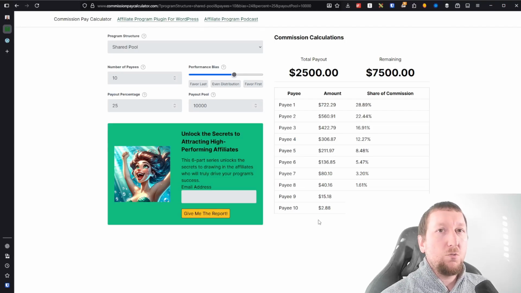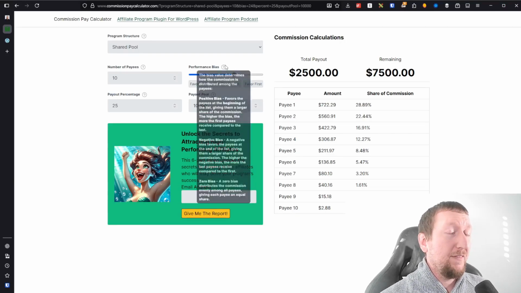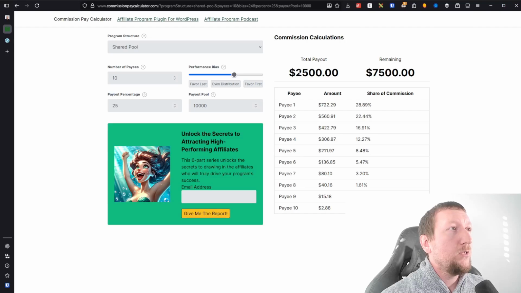So the way this works is, of course, everybody is being compared to each other, and it's based on everybody's performance relative to one another. That's how a performance shared pool works. So now that we've explained that, let's go ahead and put this distribution together.